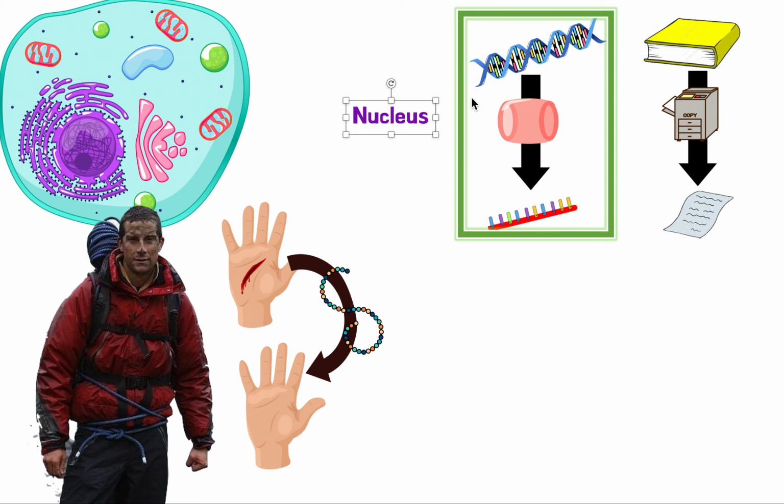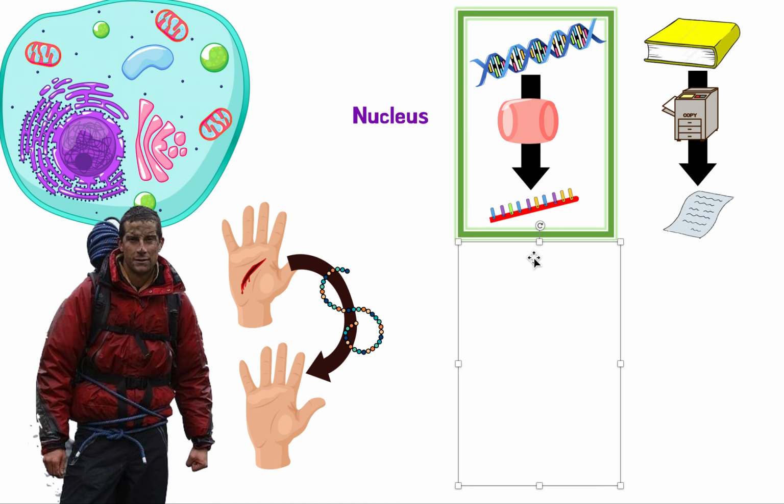So now what happens next? Normally DNA is too big, DNA is not allowed to leave the nucleus. But because we copied this DNA into the specific piece we needed, and this is not DNA, this is something called RNA, and we'll get to this a bit later. RNA, unlike DNA, can leave the nucleus into the cytoplasm. Why is this important? This is important because the cytoplasm holds all of the materials and tools to be able to build this protein. It is not in the nucleus. All the materials and tools are in the cytoplasm. So it's very important that we send out these instructions into the cytoplasm for that reason.